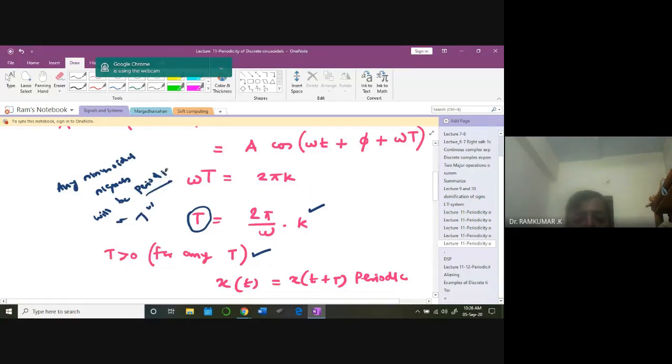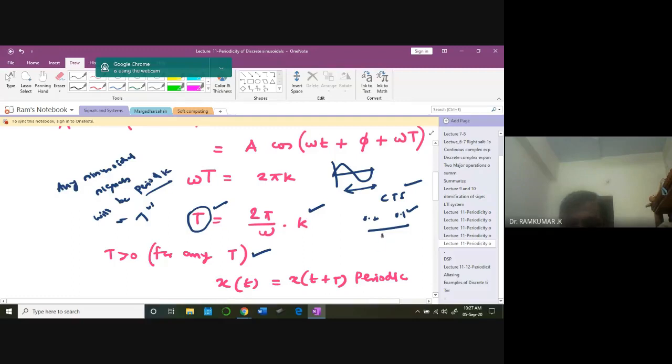So absolutely all sinusoidal signals are periodic, because it is cyclic. There will be a period for every cycle. Therefore, you can compute the cycles and the time period for all continuous time sinusoidal signals. No issues at all. This time period can be 0.2, 0.1, any value you can get.